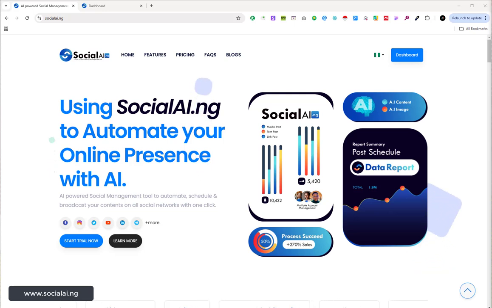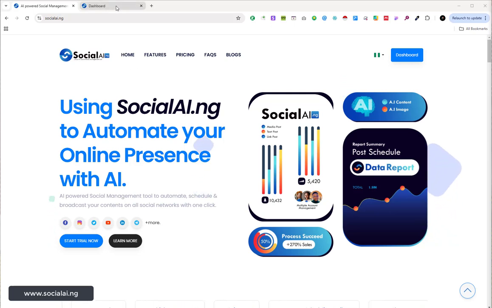With SocialAI.ng, you can automate, schedule, and broadcast your content across all social networks with just one click. You can also create stunning posts using AI-generated text and images. You can also plan ahead with our intuitive scheduler and streamline your workflow with bulk posting and team management, which is very wonderful for different businesses. If you are a content creator, a digital marketer, an entrepreneur, a startup founder, a freelancer, and so on and so forth, this actually fits into every type of business you are into.